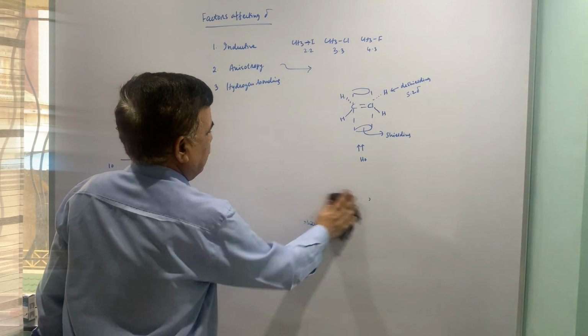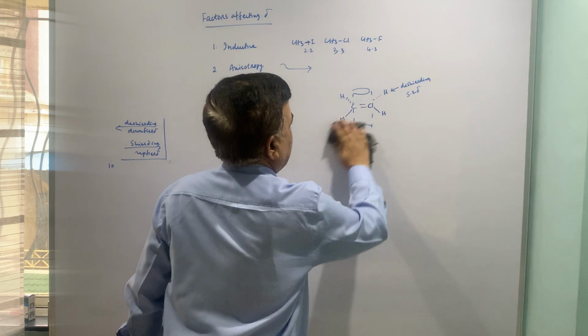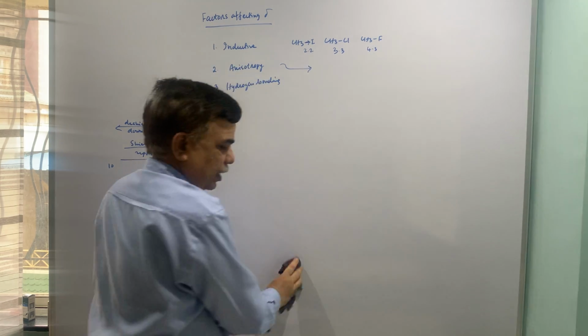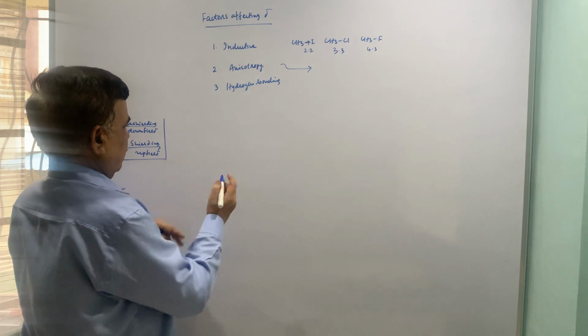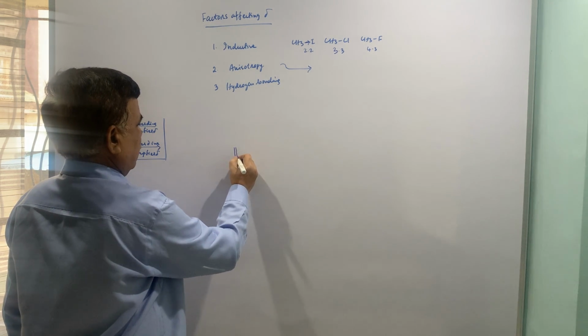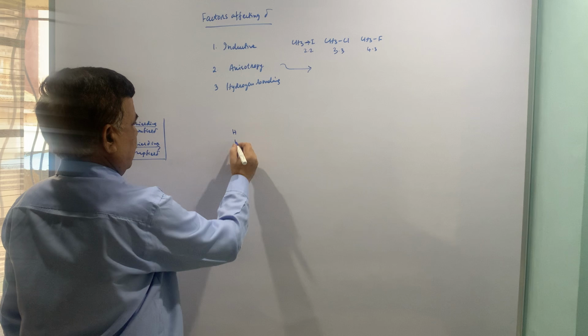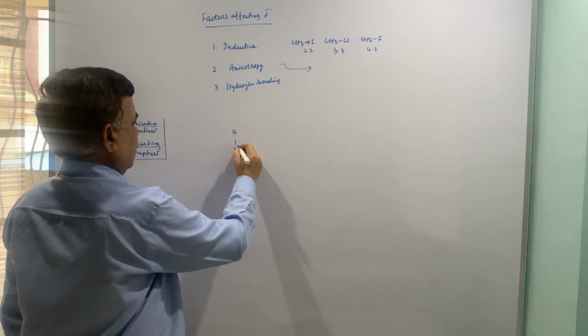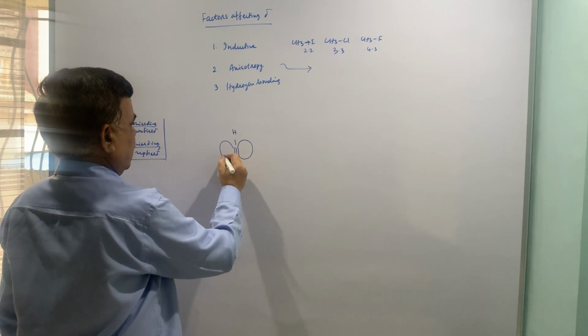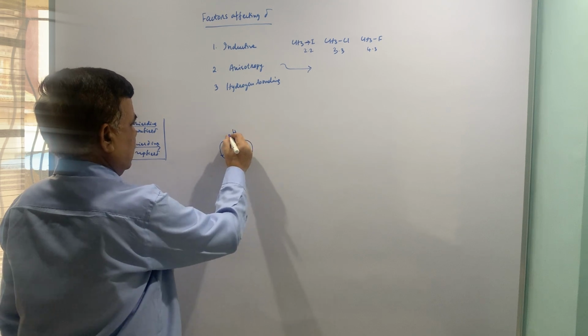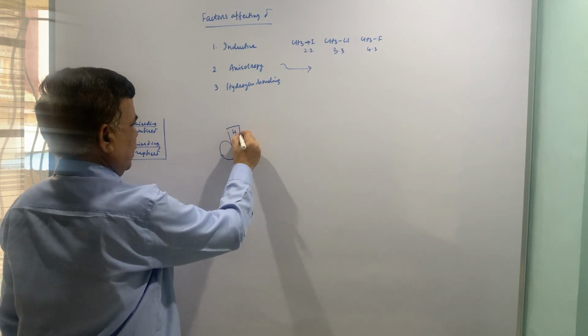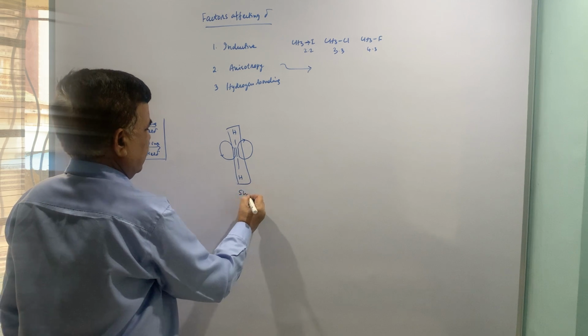Another example in this regard is acetylenic proton. They are shielded because this is the direction of electrons, and this central region, this region is shielded.